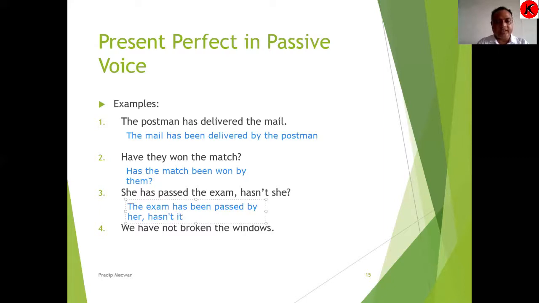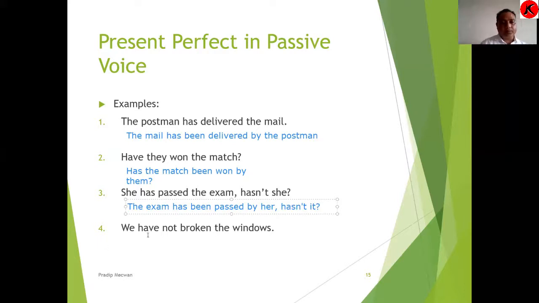So here, hasn't it. The exam has been passed by her, hasn't it. So this way we can change question tags also in passive voice, and this is the formation of present perfect. You'll find many more examples related to question tags too. Try to practice them at home too.